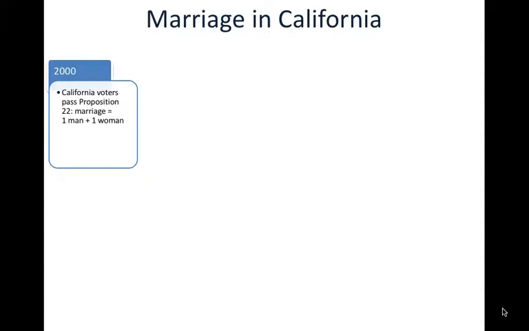Back in 2000, California voters had passed Proposition 22, which defined a marriage as the union of one man and one woman. As you know, California is a state where essentially voters can participate directly in legislation by voting yes or no on propositions on ballots.